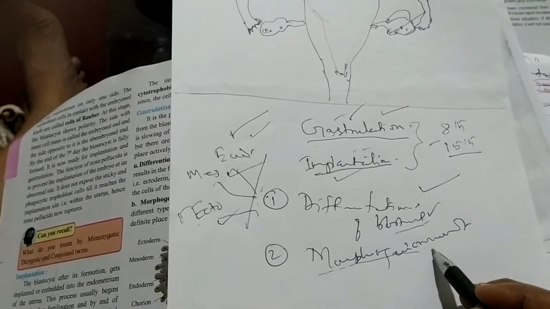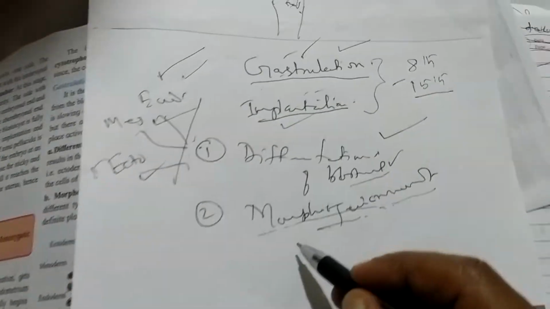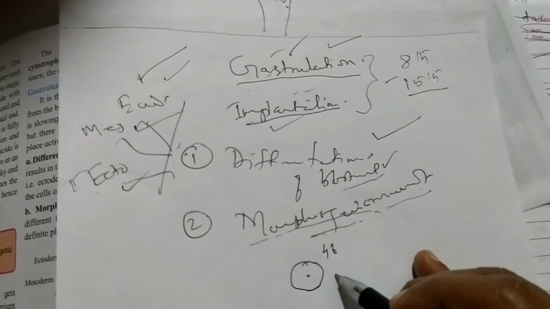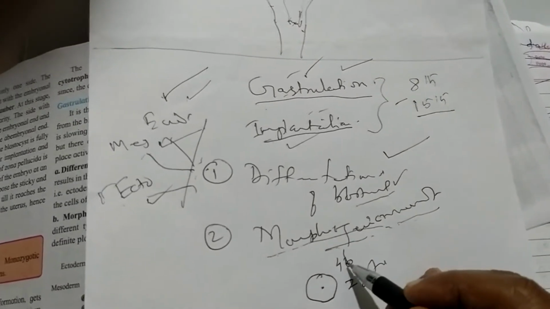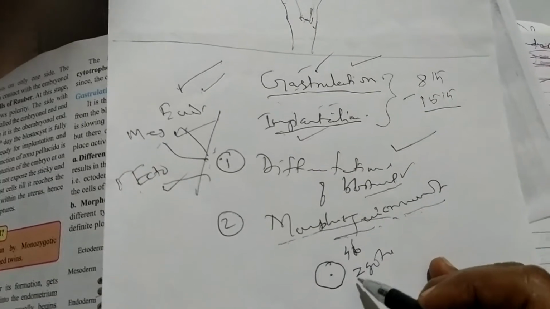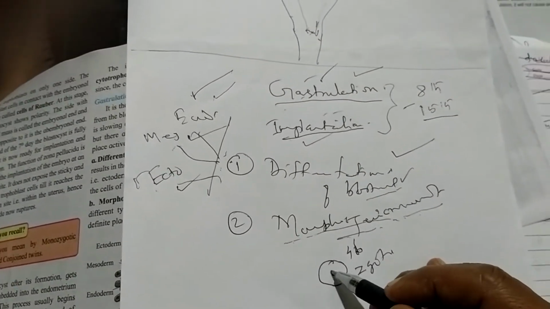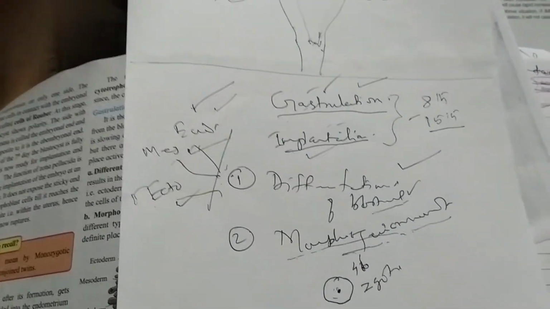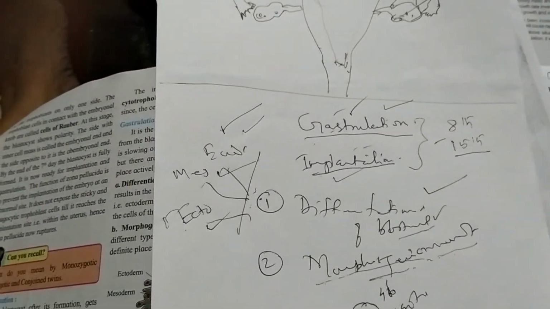And morphogenetic movement, what does it indicate? We know that our development starts with a single cell containing 46 chromosomes, what we call the zygote. These 46 chromosomes are 23 from the male parent and 23 from the female parent. How does this single cell develop into different organs and different systems? That movement is called the morphogenetic movement.